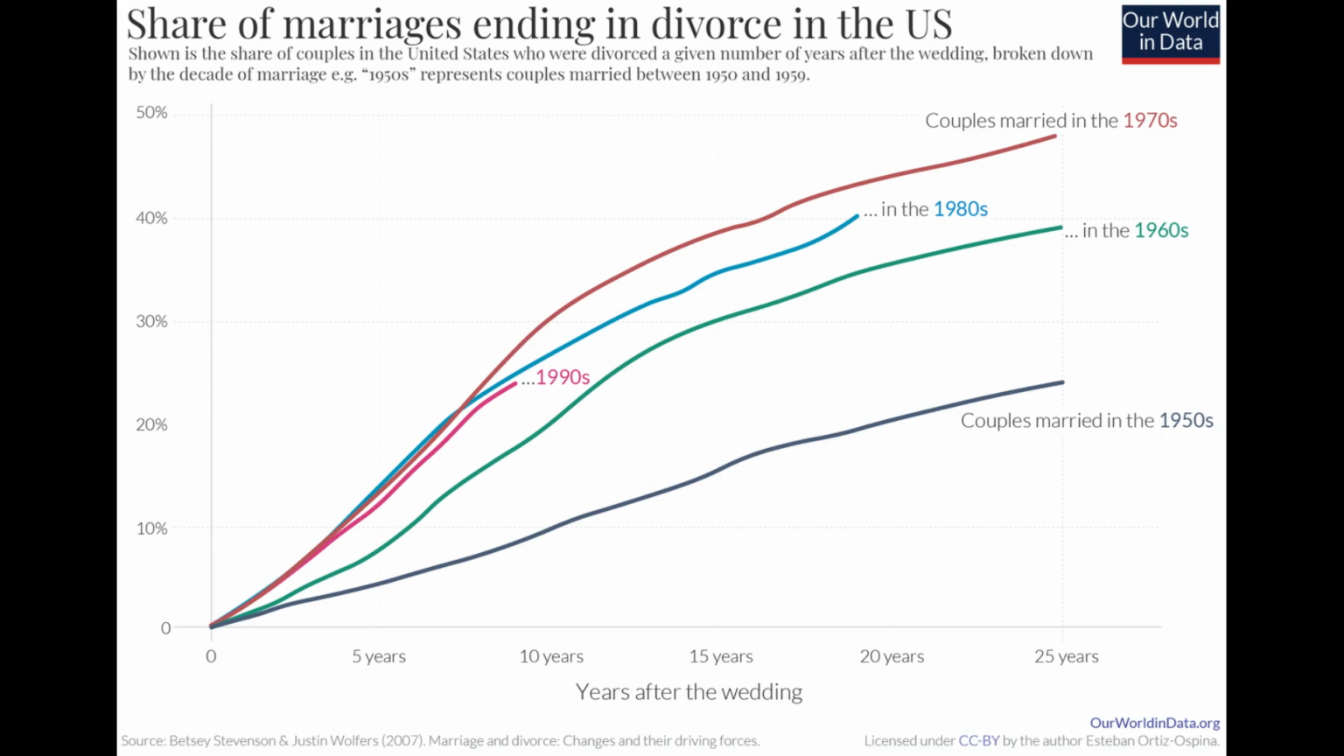Please compare the brown and light blue lines. Divorce rates remain the same until about the 8th year of marriage, but then decline slightly. The next decade, the 1990s, seems to continue this trend. Until about the 5th year after marriage, the divorce rate is the same as in marriages entered into in the 1980s and 1970s, but then it declines slightly.